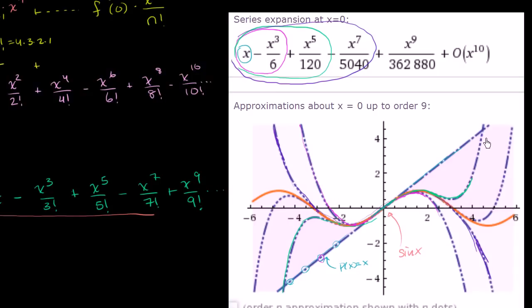And if you think about it, it makes sense, because what's happening here is each successive term that we're adding to the expansion has a higher degree of x over a much larger number. So for small x values, when you're close to the origin, this denominator is going to overpower the numerator, especially when you're below 1, because when you take something that has absolute value less than 1 to a power, you're actually shrinking it down.